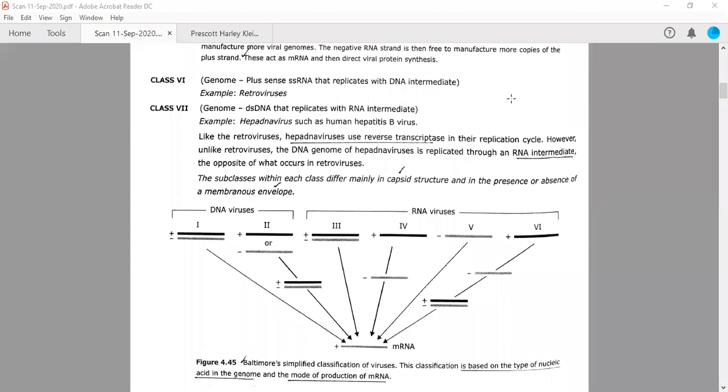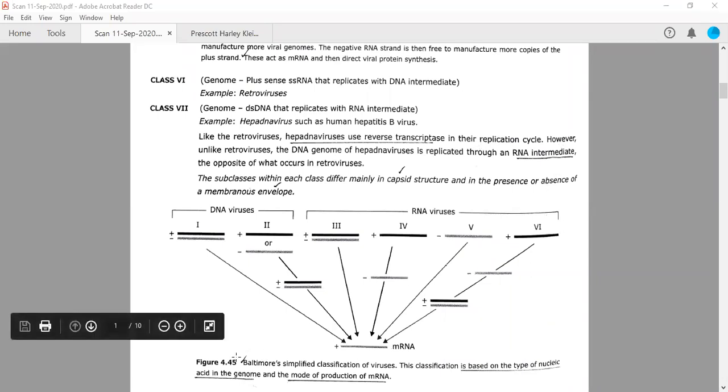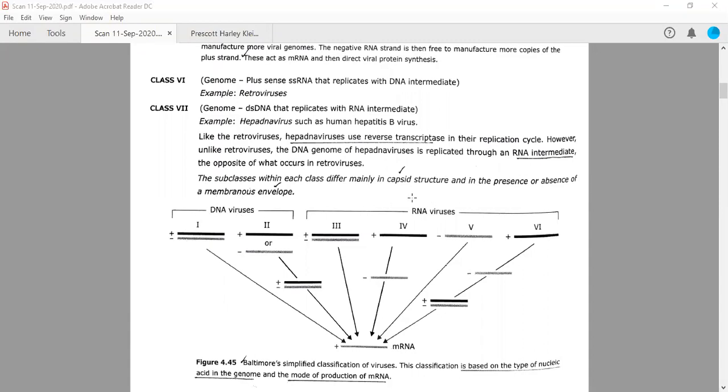So, guys, we were discussing that there are seven classes of viruses according to the Baltimore system of classification. Baltimore used two things to classify viruses into seven classes. First of all, the nature of genome, whether they have DNA or RNA. So they are called DNA viruses and RNA viruses. Generally, the first two classes are DNA viruses, whereas the last four classes are RNA viruses, right?